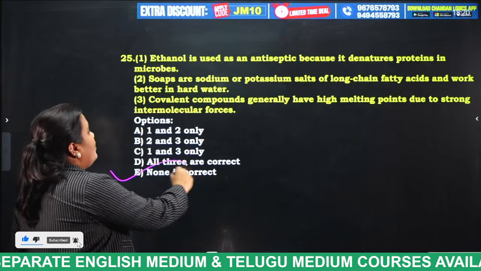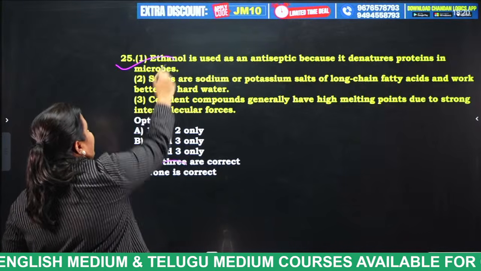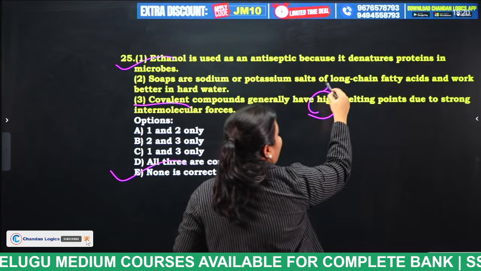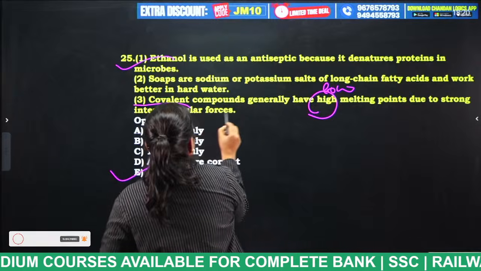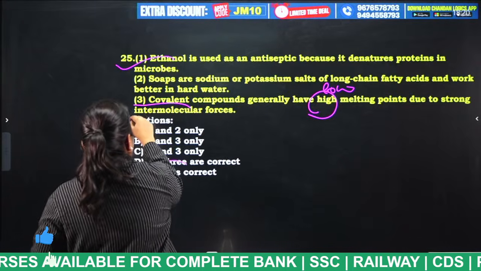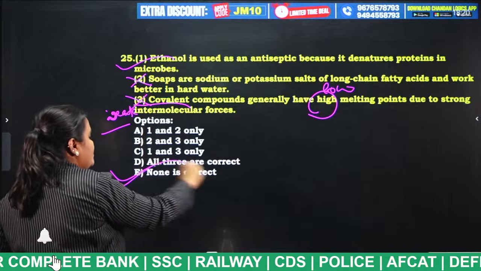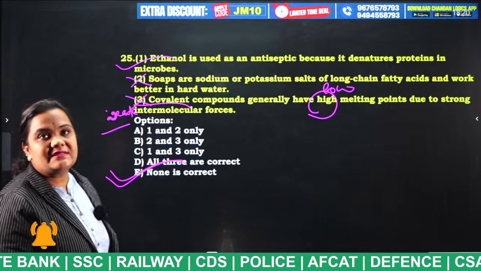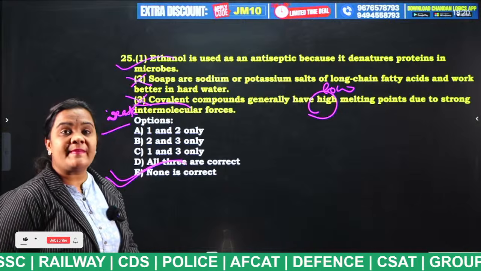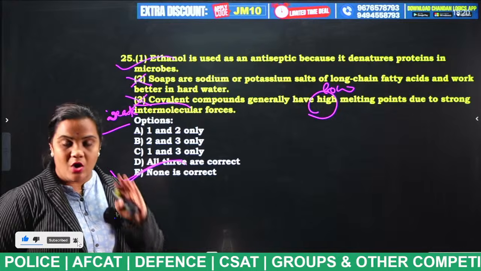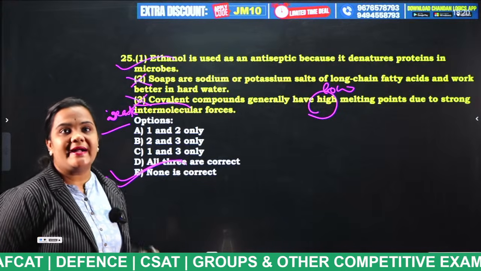None. Only statement 1 is correct. Covalent compounds generally have very low melting points due to weak intermolecular forces. Okay, so this is also wrong, only 1 is correct. So option E is the correct answer for this question, none. Why? Because only 1 is correct, but the option "only 1 is correct" is not there. So we have to put E as the correct answer. Clear?